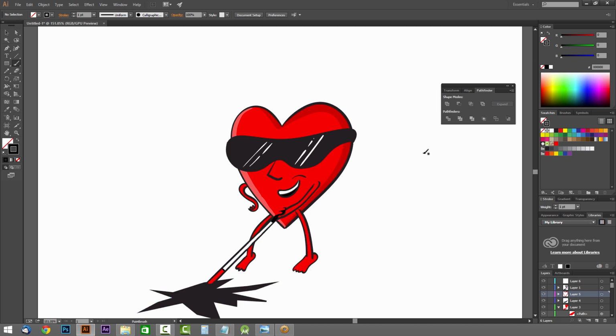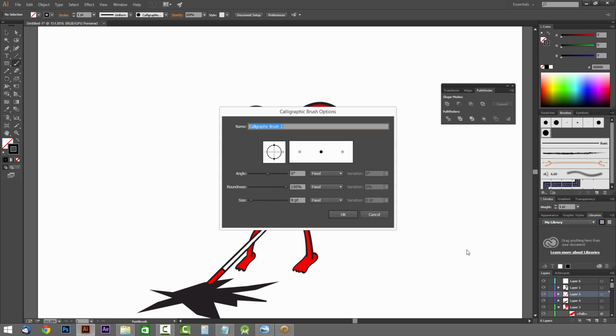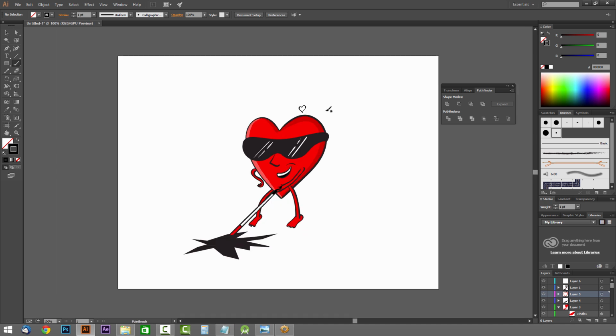It's too thick. So what I want to do is we'll create a new brush real quick. This time we'll make the width only, we'll say 4 with pressure. 4, hit OK. I don't like that portion right there, so all right, that's fine.